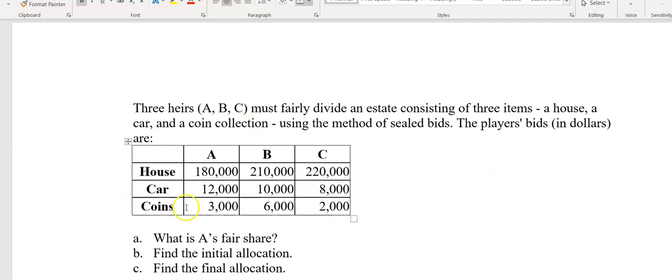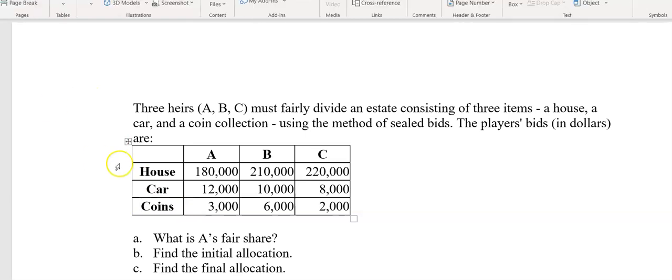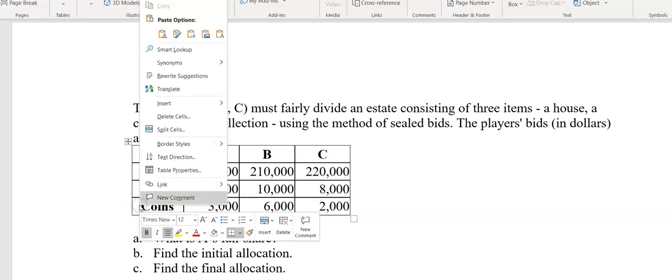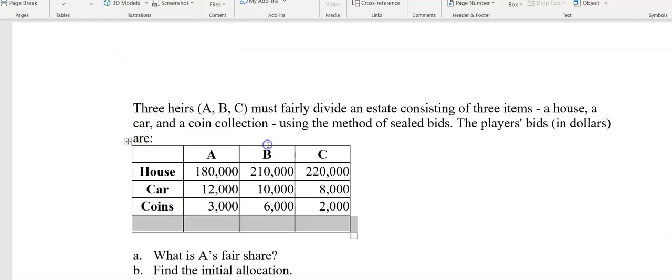Now, as I did last time, I'm going to add a row so that I can total up the bids. So insert a row below, and I'm going to total up their bids. So we need to add up A's bids. Looks like 195,000. And then we'll add up B's bids, 226. And then we'll add up C's bids, which looks like 230.